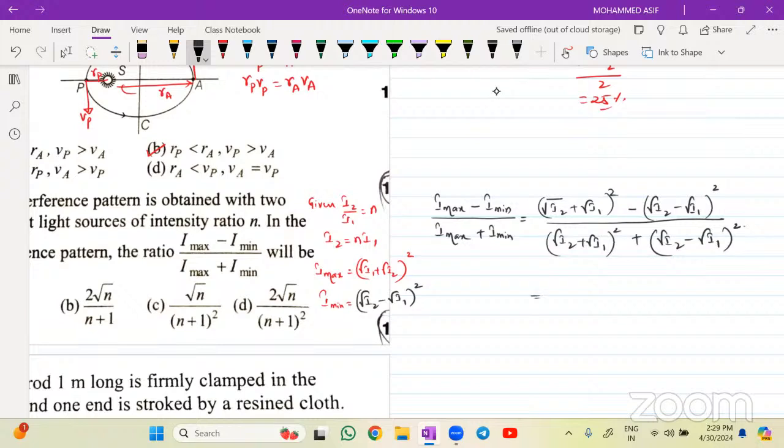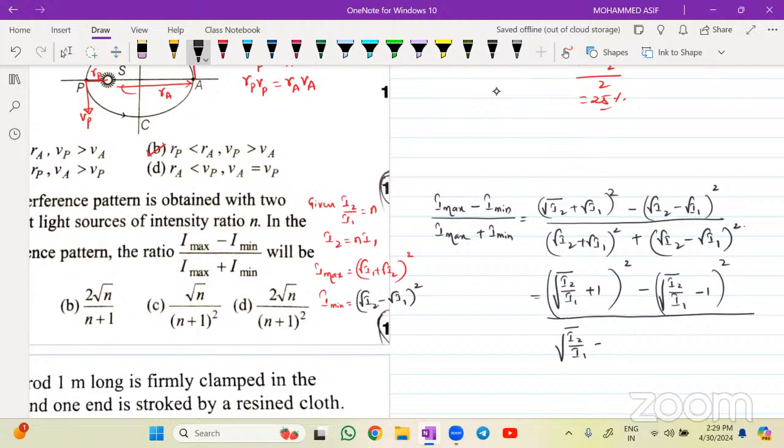Isn't it? Now the problem is given in terms of I2 and n. So what you do is divide everything by I1. This value becomes root of I2 divided by I1, plus 1, whole square, minus root of I2 divided by I1, minus 1, whole square, divided by root of I2 divided by I1, plus 1, whole square, plus root of I2 divided by I1, minus 1, whole square.